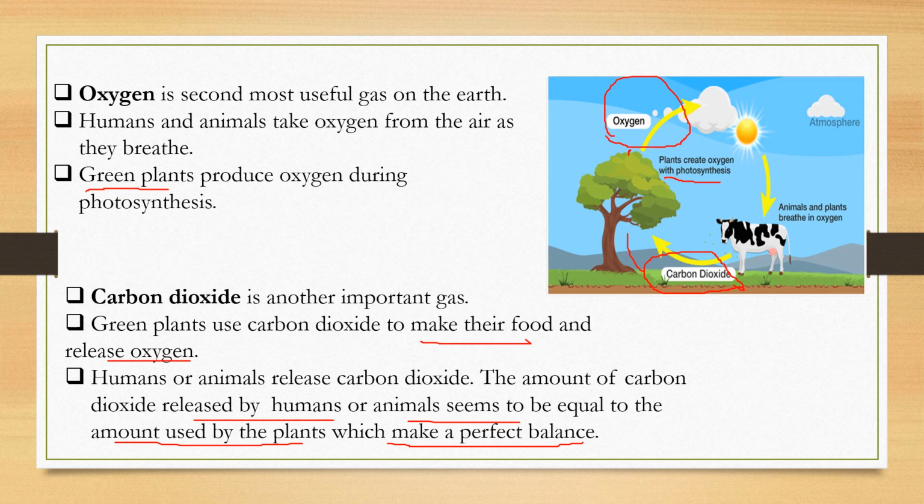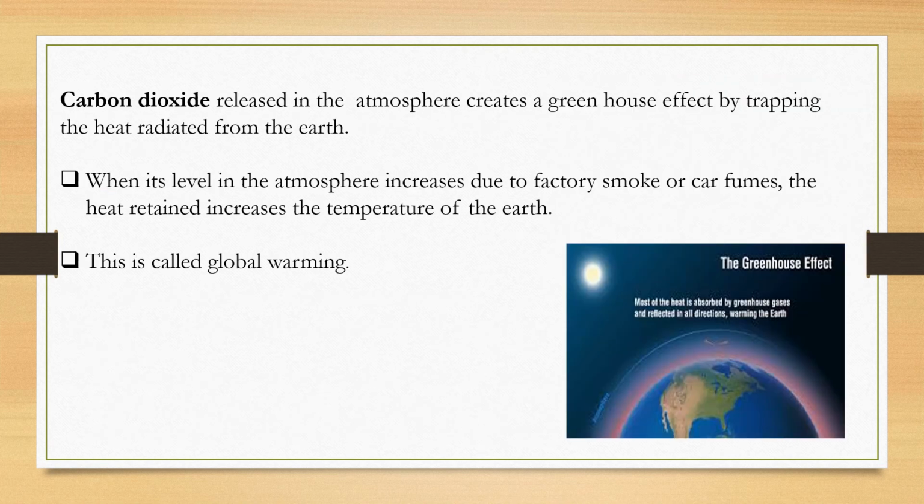But this perfect balance should be maintained, and how it has to be maintained, you just have to think over it. I'll just take you to the next slide. Now see, the carbon dioxide released in the atmosphere creates the greenhouse effect by trapping the heat radiation from the earth, so that it holds the heat, and it is therefore called a greenhouse gas. And without it, the earth would have been too cold. It would have been too cold to live in.